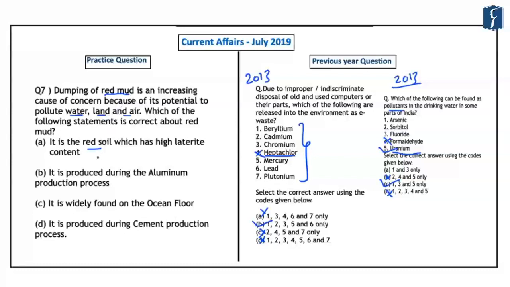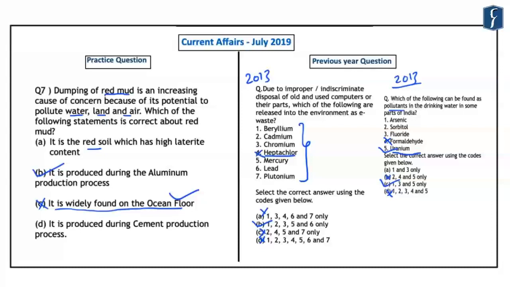Second is that it is produced during aluminium production process, and third is that it is widely found on the ocean floor. Now students with geography optional might easily get confused with this option. This is because red clay is one of the deposits that is found on the ocean floor. However, this red mud is different from that red clay, and hence C is not the option. Now the correct answer here is that it is produced during the aluminium production process. And this red mud is a solid waste which is formed after the alumina production from bauxite by the use of Bayer's process.